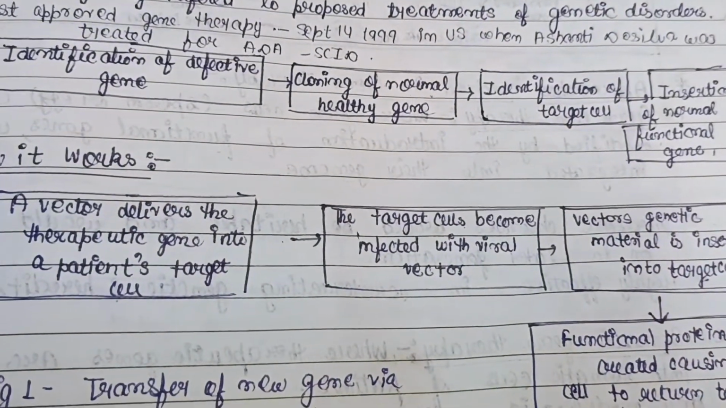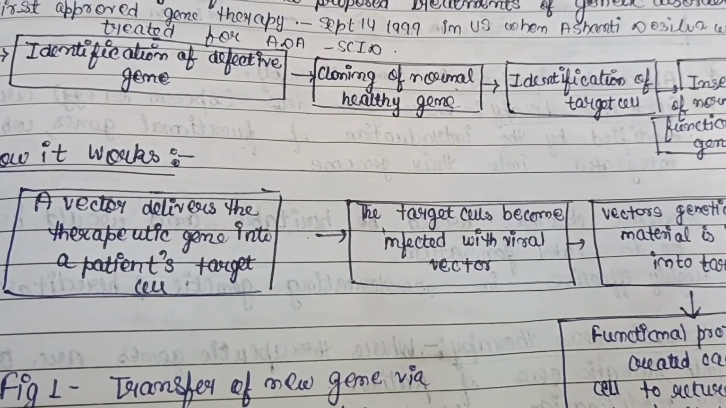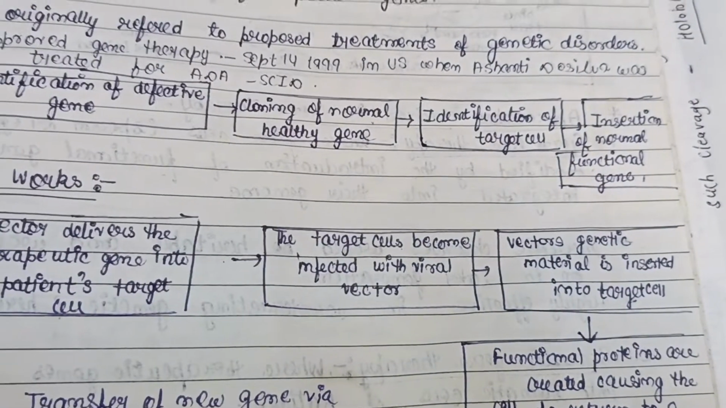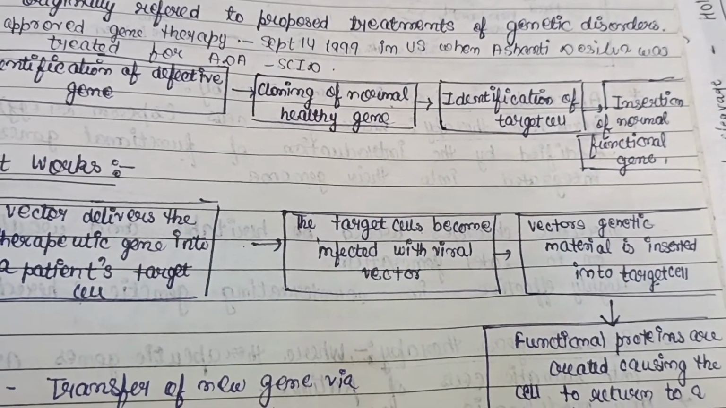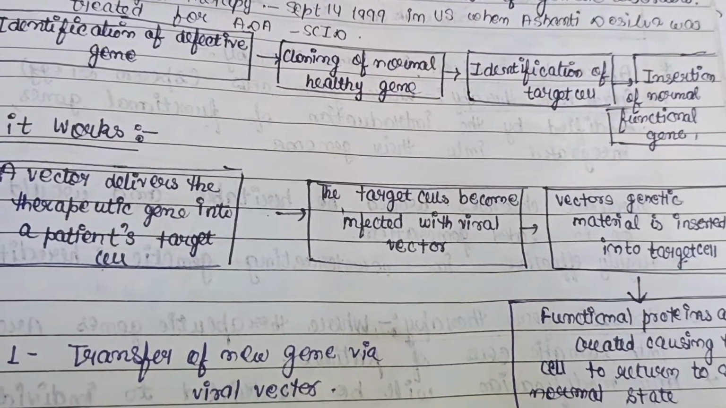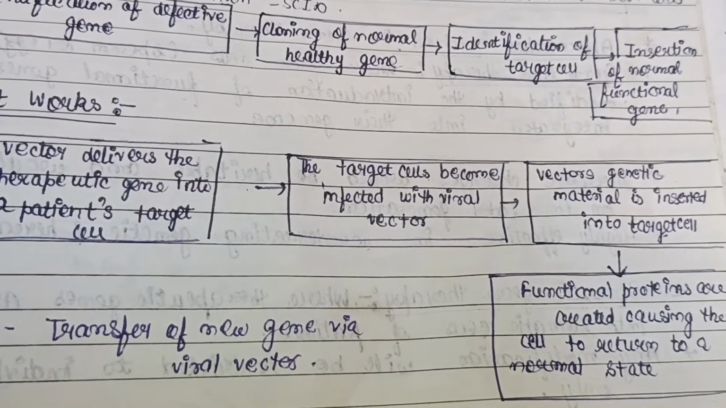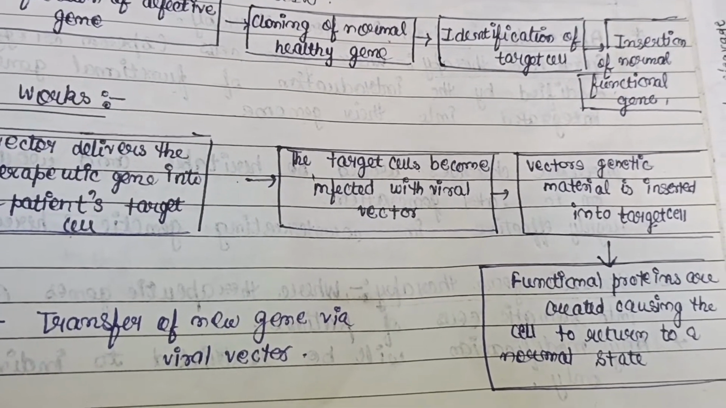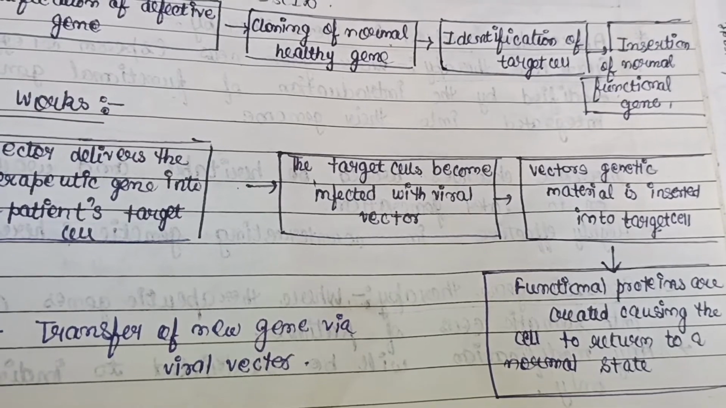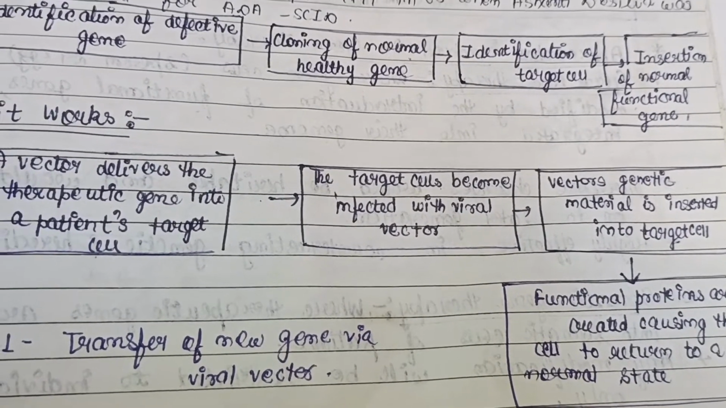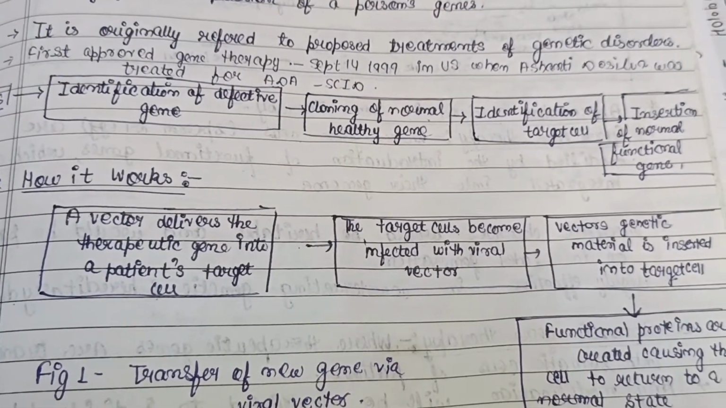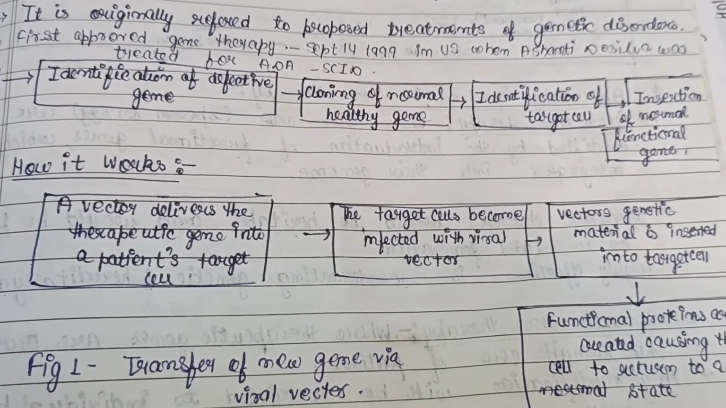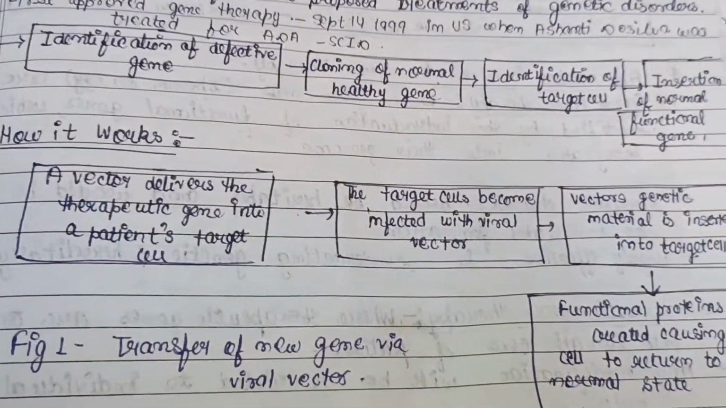Then the target cell becomes infected with that viral vector. Then the vector's genetic material is inserted into the target cell, and at last functional proteins are created, causing the cell to return to a normal, or healthy, state. So in this way a disease is cured by the gene therapy method.